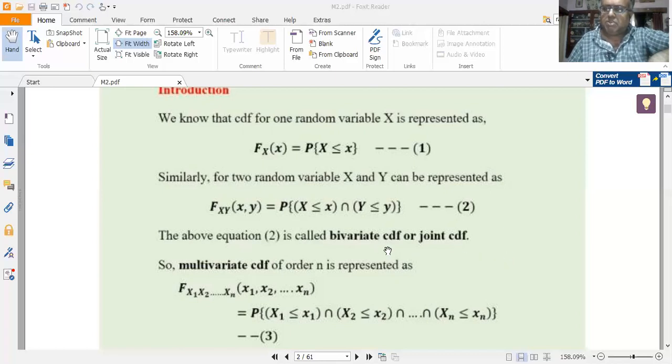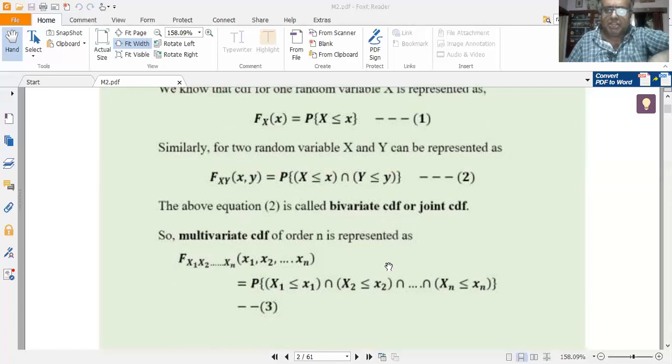Similarly, I can extend this to order 3, 4 or n dimensions. So the multivariate CDF of order n, where I have n random variables, capital X1, X2, up till Xn, is defined as capital F_X1,X2,...,Xn of x1, x2, up till xn, which is simply given as the probability of X1 less than or equal to x1 intersection X2 less than or equal to x2, intersection, continuing this procedure, intersection Xn less than or equal to xn. Call it equation 3. So the multivariate CDF of order n is given by this formula.